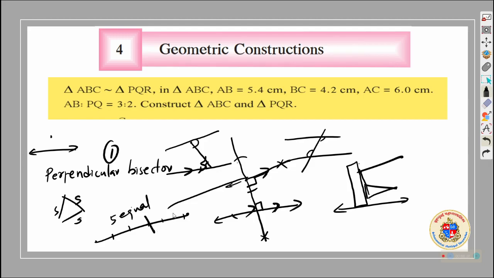To construct an angle congruent to the given angle, which you have studied, will be applicable here. Perpendicular is applicable here. Construction of triangle I told here. Dividing a line segment into equal parts as well as in the given ratio.